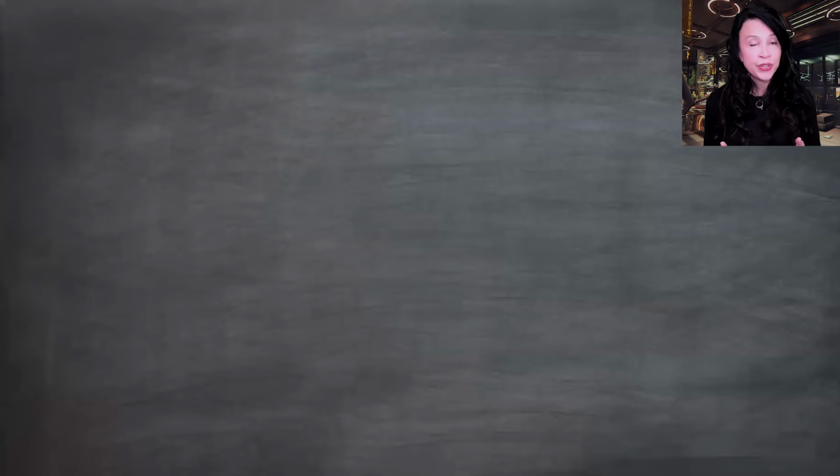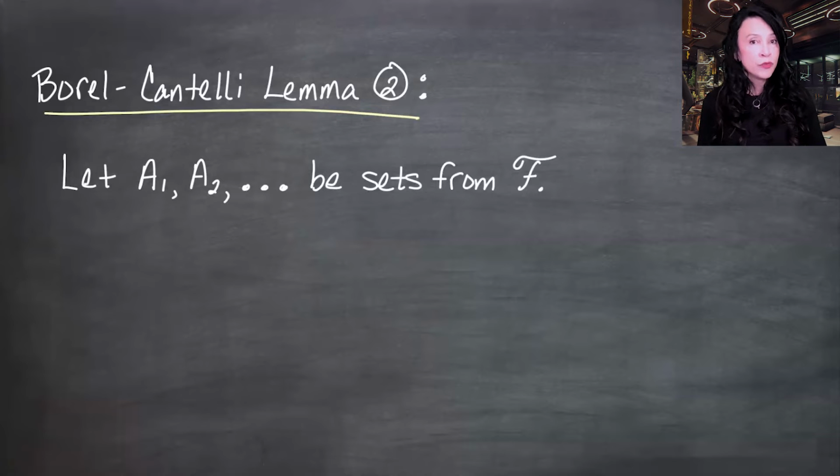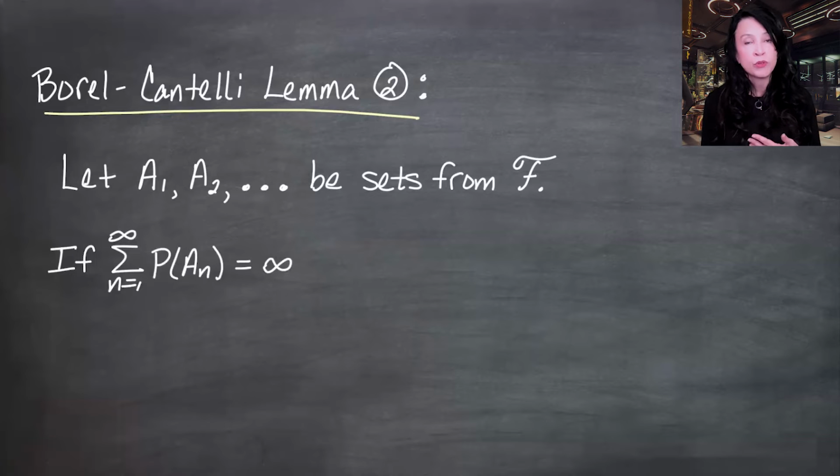Borel-Cantelli lemma 2. I'm going to start out looking the same way. I've got an infinite sequence of sets or events, A1, A2 on up. I'm going to look at the sum of the probabilities. Now before, that sum had to be finite, and now it's infinite. And I would love to just go to the punchline here about a lim sup or maybe a lim inf, but I'm going to need another condition here to get the result that Borel and Cantelli were going for.